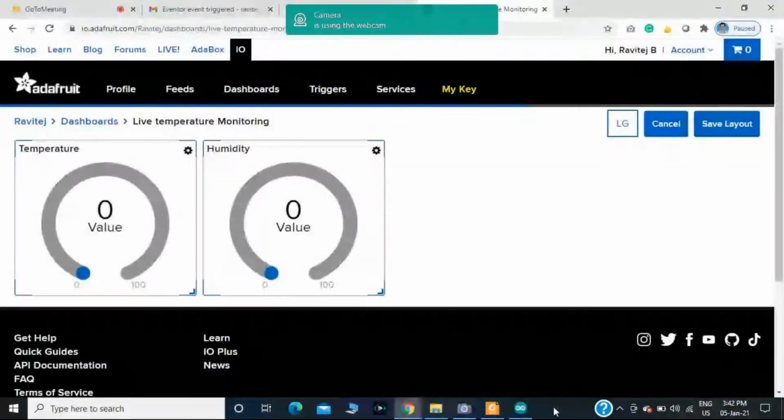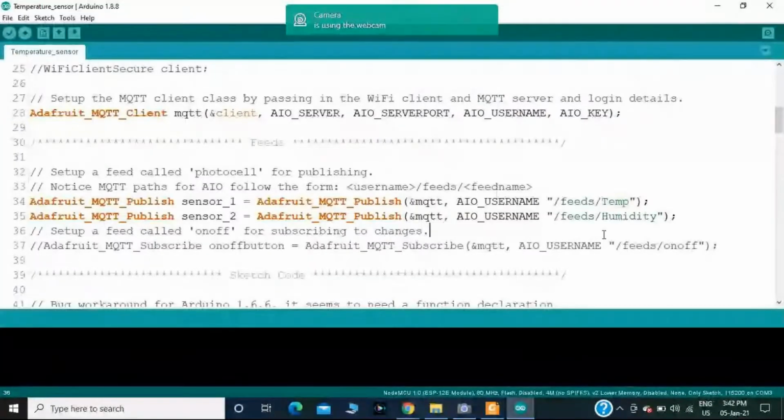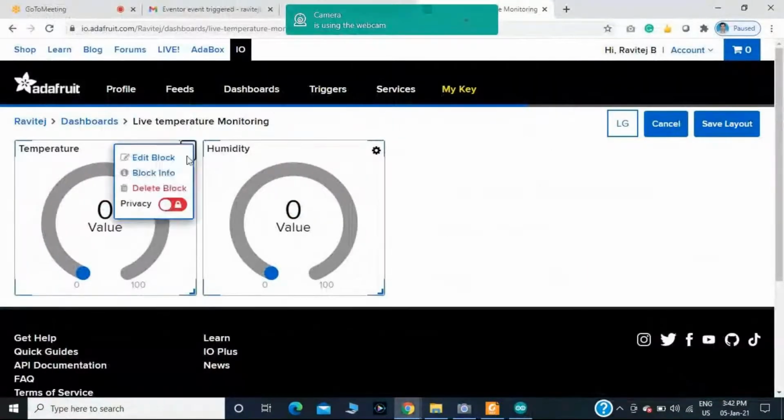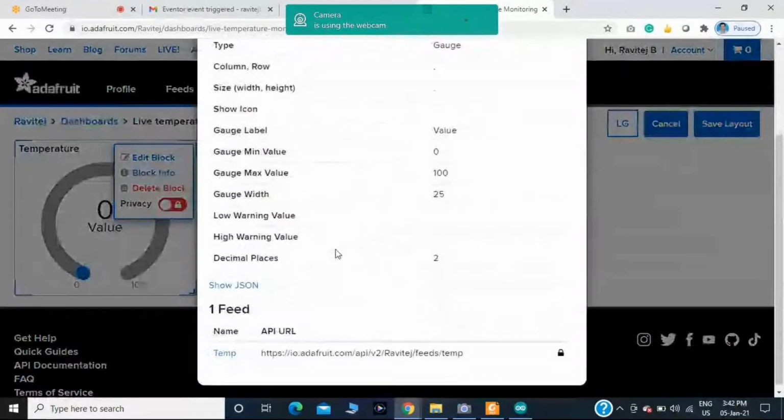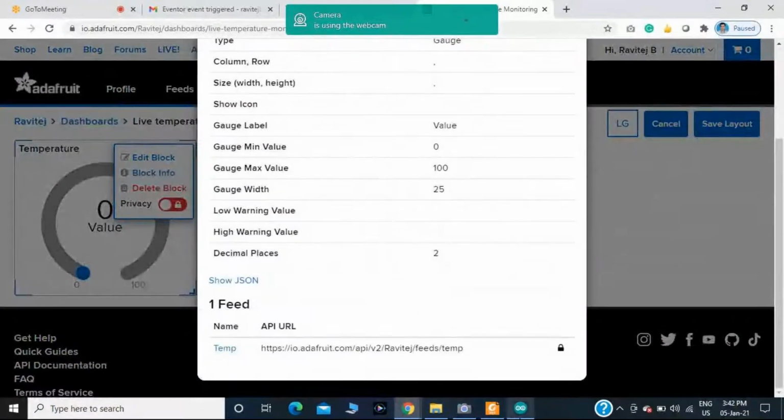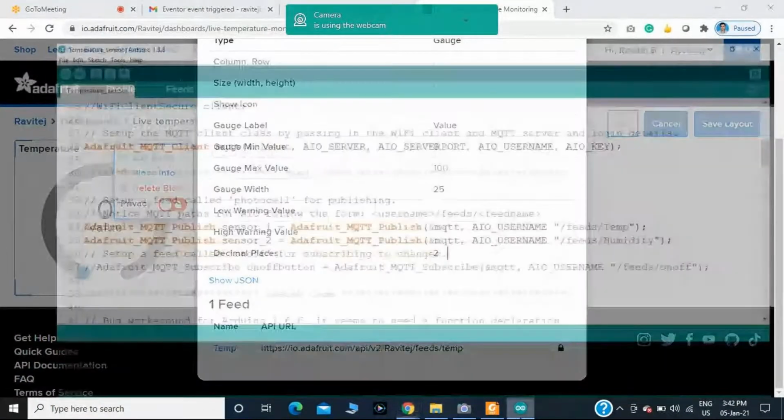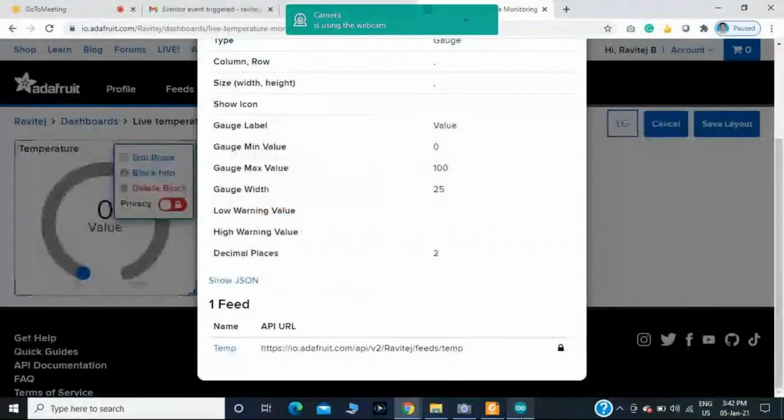You should cross check it now. In my case, I'm having the temperature and humidity value. For temp, I have taken a small letter t here. You should mention small letter t.